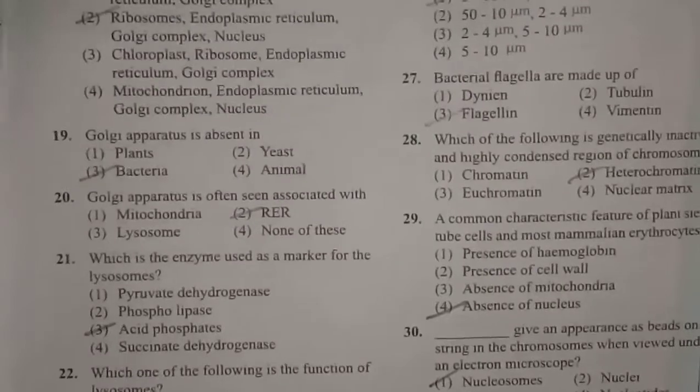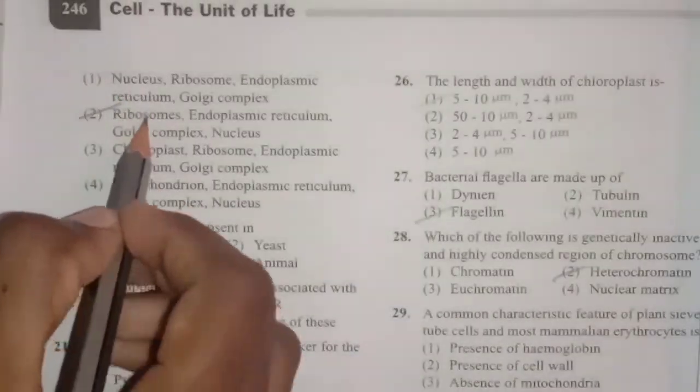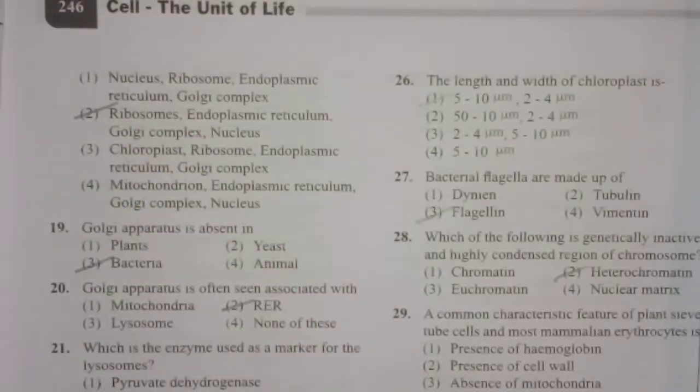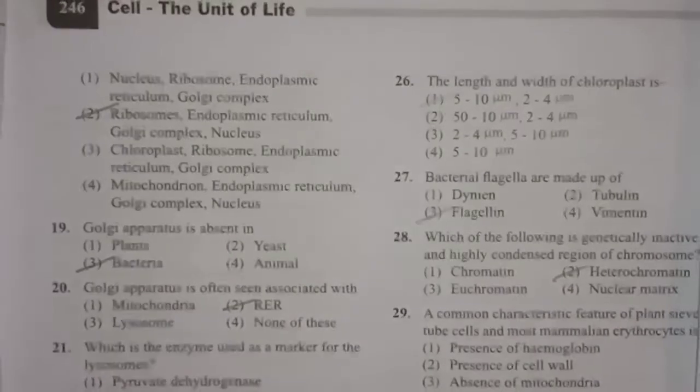So according to the options, what I have told is correct. Here A is ribosome, B is endoplasmic reticulum, C is Golgi complex, and D is nucleus.